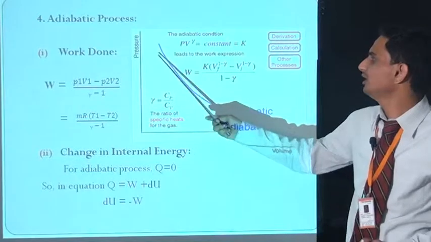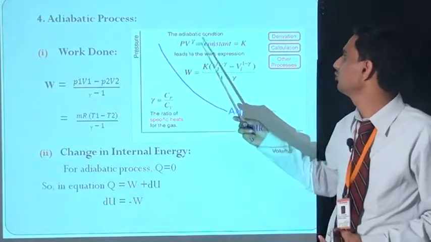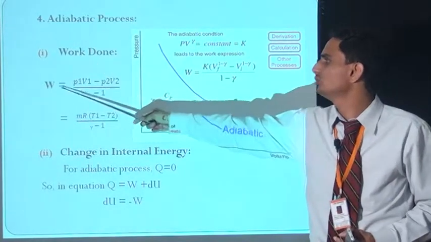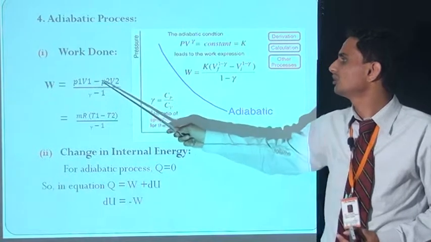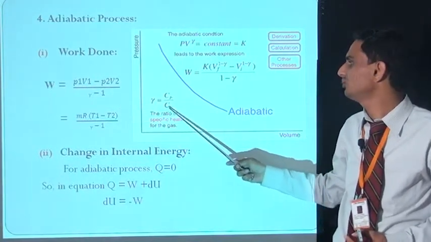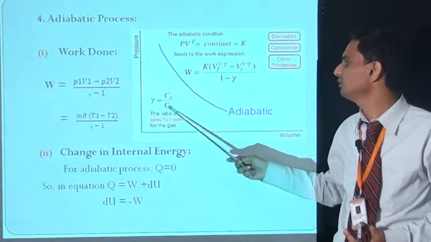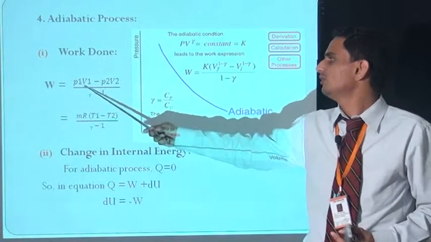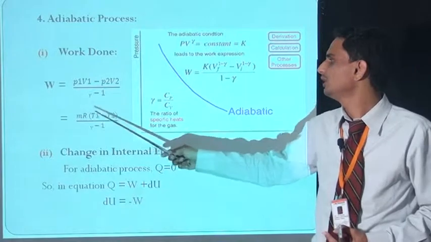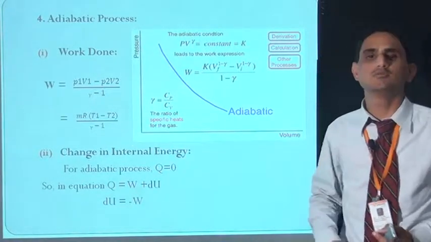Fourth is adiabatic process, and the equation of adiabatic process is PV raised to gamma is equal to C or K, and the equation of work done W is equal to (P1V1 minus P2V2) upon (gamma minus 1), where gamma is equal to Cp by Cv. It is called the adiabatic index. Gamma is equal to Cp by Cv, but P1V1 is equal to mRT1 and P2V2 is equal to mRT2. So W is equal to mR(T1 minus T2) divided by (gamma minus 1).